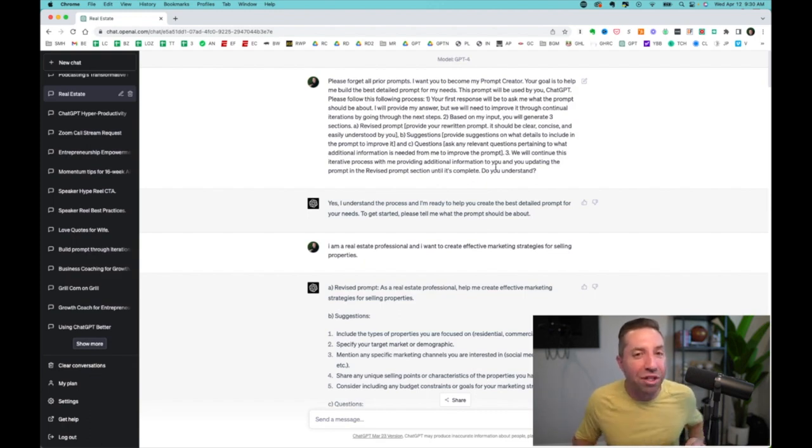And I want you to put this in your tool belt. It's a very simple thing for iteration. If you have an instruction for ChatGPT, you can always ask it, do you understand? And what does it respond with? Yes, I understand the process and I'm ready to help you create the best detailed prompt for your needs. To get started, please tell me what the prompt should be about.